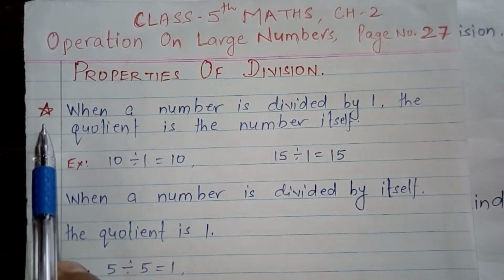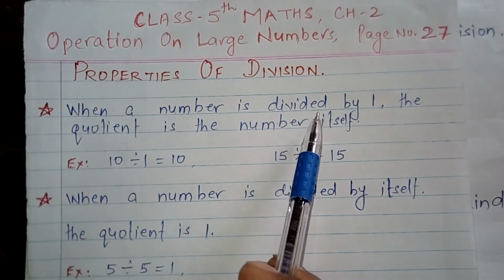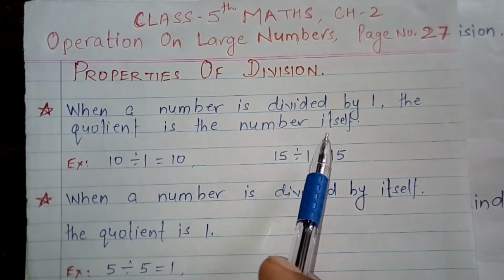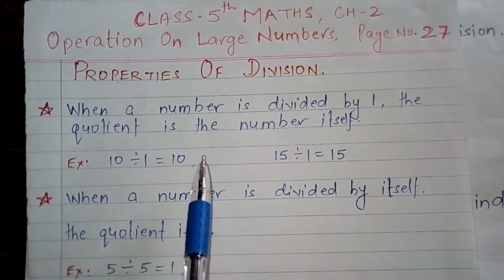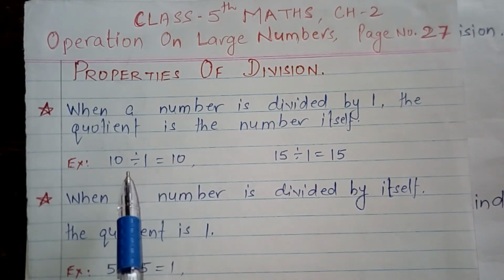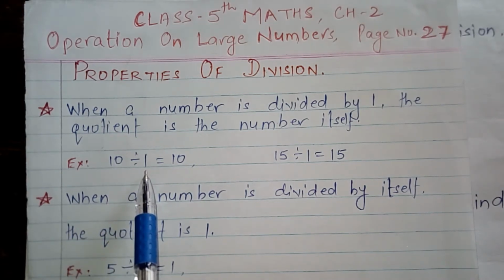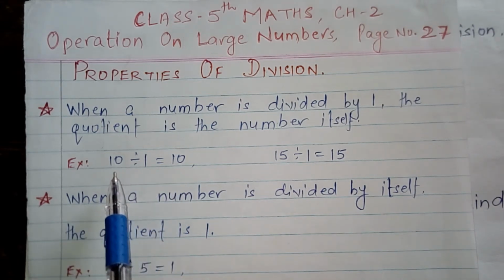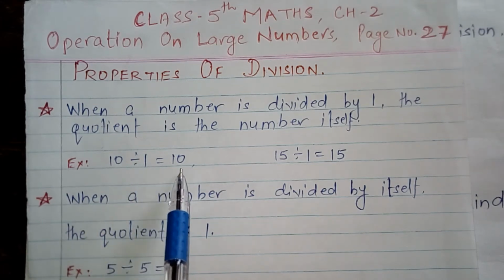Property number 1: when a number is divided by 1, the quotient is the number itself. The meaning of this statement is if any number is divided by 1, then you will get the same number.